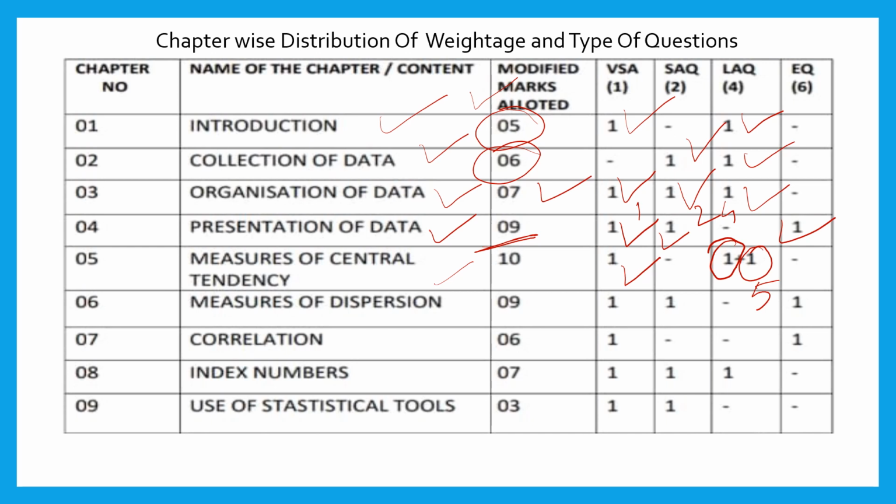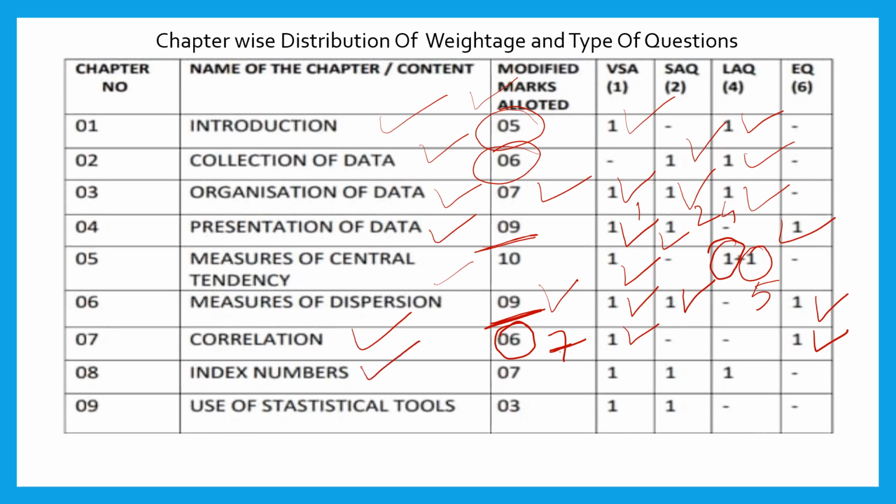And come to measures of dispersion. Here the allotted marks is 9, and from this chapter you can expect one 1 mark question, one 2 mark question and one 6 mark question. So total marks is 9. Then you can see the correlation: from this chapter one 6 mark question and one 1 mark question, the total marks allotted here is 7 marks.